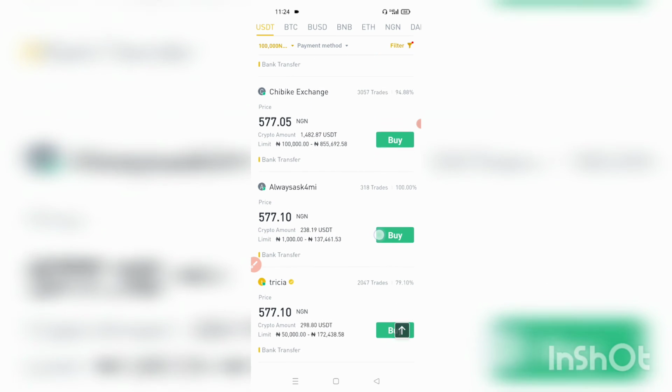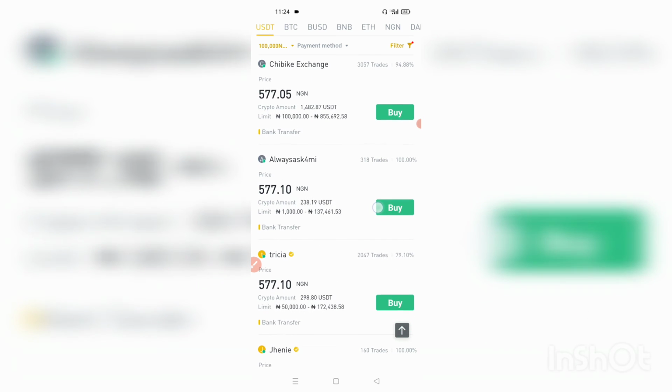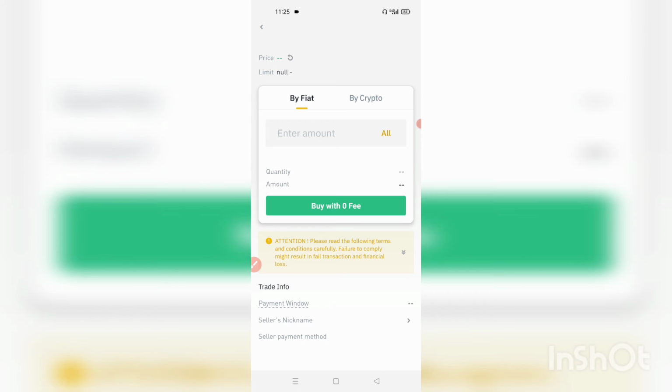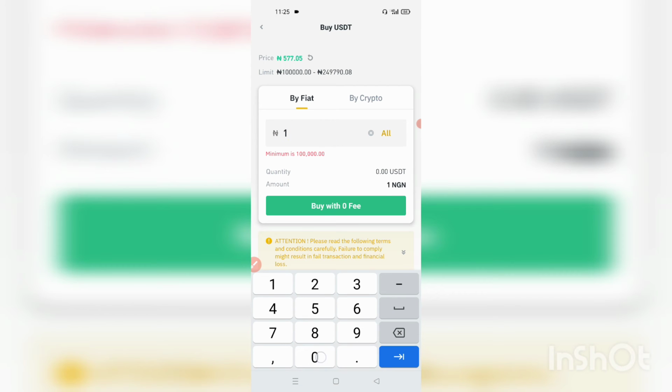Okay, GBK Exchange meets our number of trades. He's got over 500 trades. He's got over 90% completion rate. So we click on buy. When we get in here, we input our figure, 100,000. It gives us 173.30 USDT. So we click on buy with 0 fee.